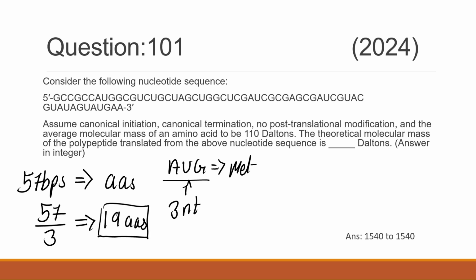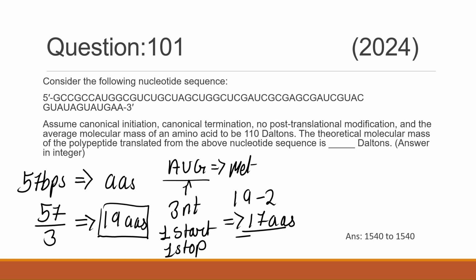Now this 19 amino acids polypeptide has one start codon and one stop codon. Whenever you consider a polypeptide chain, you have to exclude the start codon and stop codon. So we'll remove the stop and start codon. So 19 minus 2 will give you 17 amino acids. So this polypeptide chain has 17 amino acids.